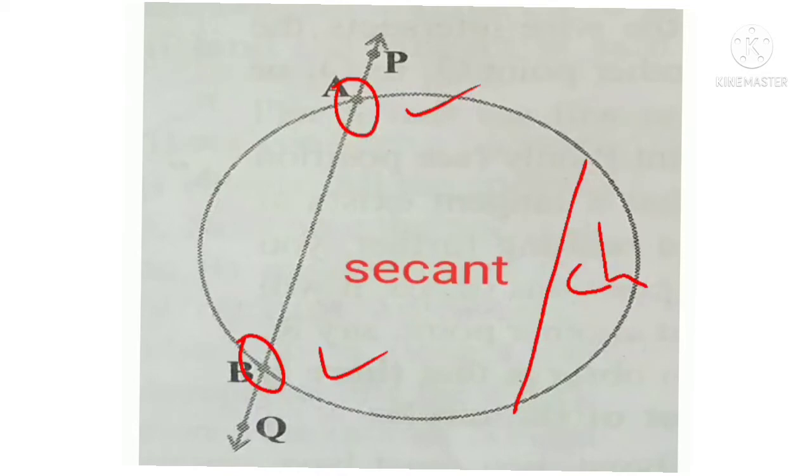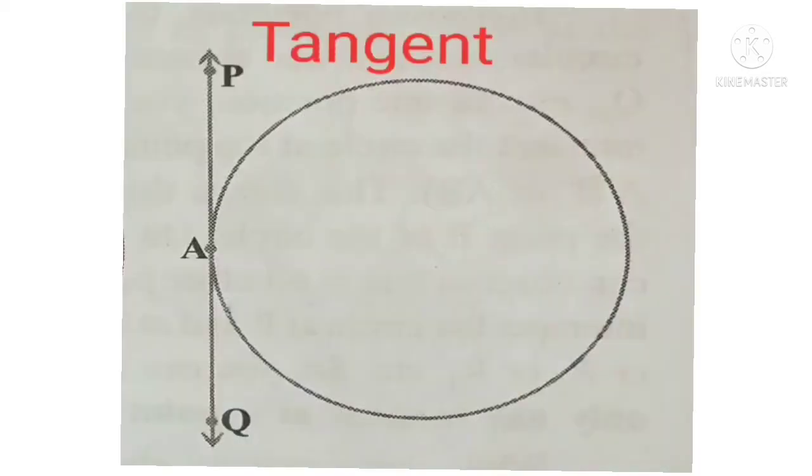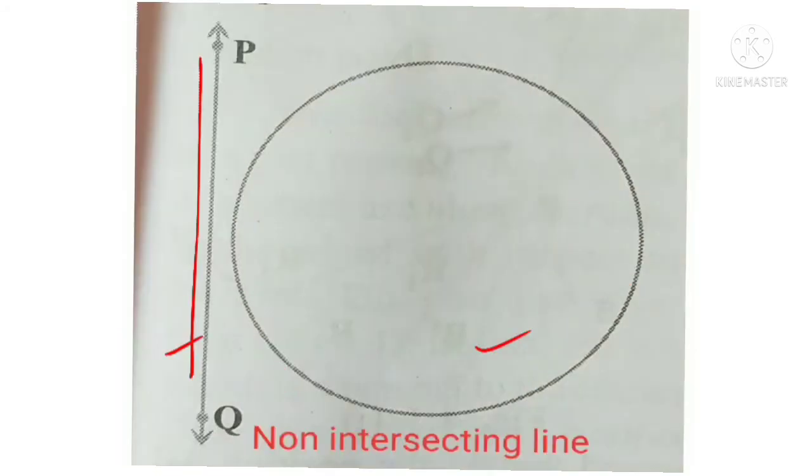The next one is the tangent, another one of the possibilities. Now the line PQ touches the circle at one point, so we can call that a tangent. The first case is that the line and circle do not intersect, so there are no common points.